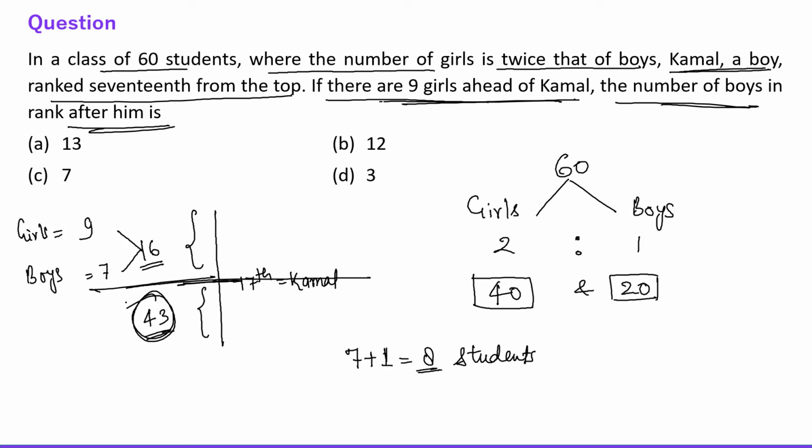Total boys are 20. So 20 minus 8, 12 boys are behind Kamal, right everyone? 12 boys are behind Kamal, right? Clear? Okay. So 12 boys are behind Kamal. Fine. Okay. Now let's move to the next question.